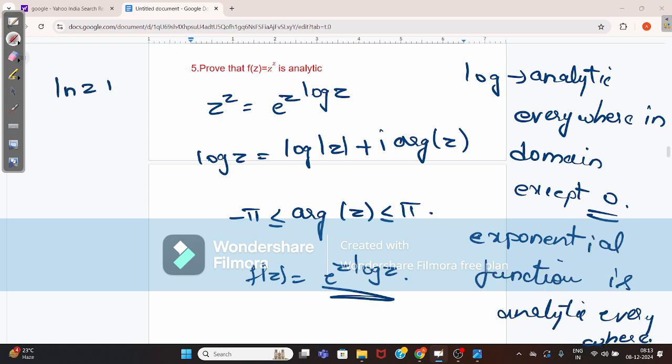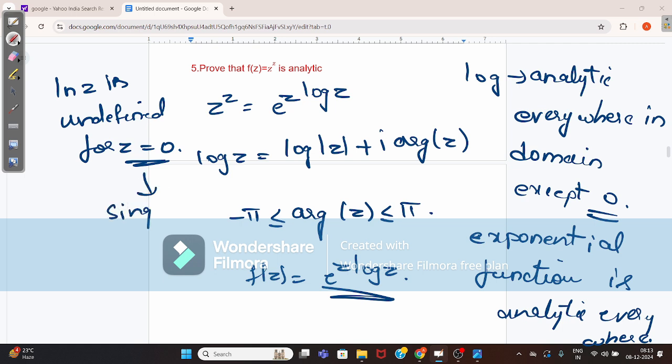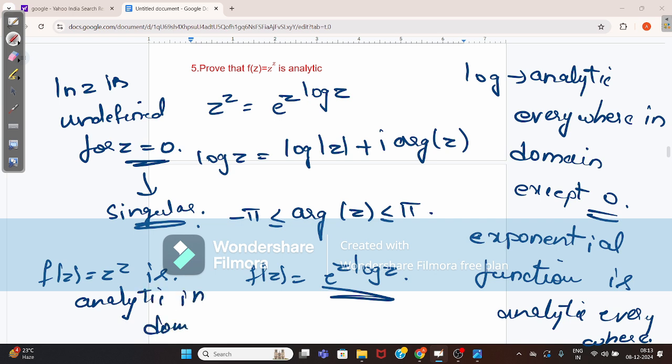Log z is undefined for z equals 0. Okay, so at 0 it becomes singular. So f of z equals z power z is analytic in domain C, except 0.